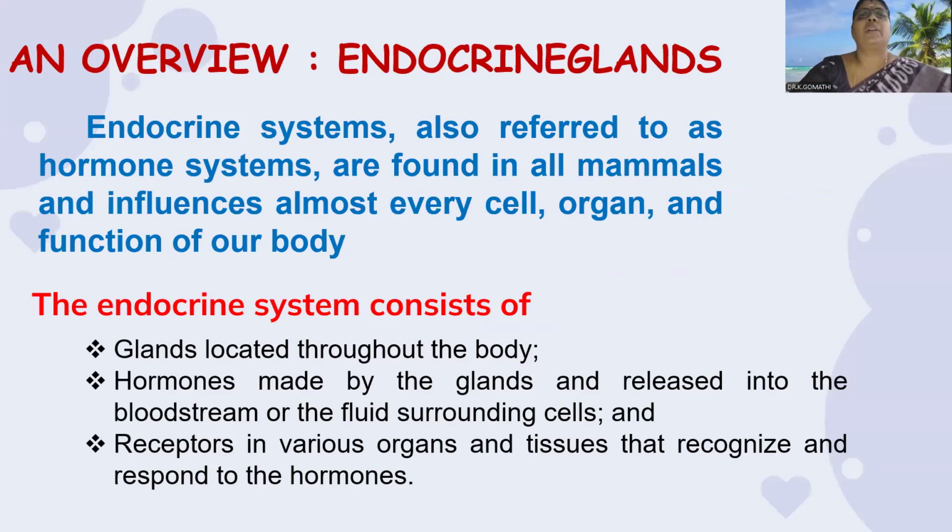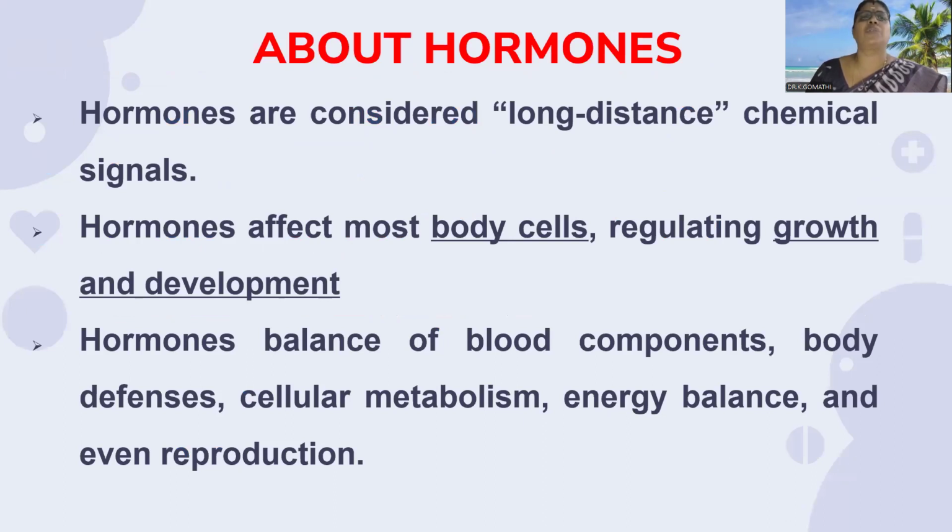Now, let us see what is endocrine glands. It is also referred to as the hormone system, which is found in all mammals and influences almost every cell, organ, and function of our body. The endocrine system consists of glands located throughout the body, hormones made by the glands and released into the bloodstream or the fluid surrounding the cells, and also the receptors in various organs and tissues that recognize and respond to the hormones.